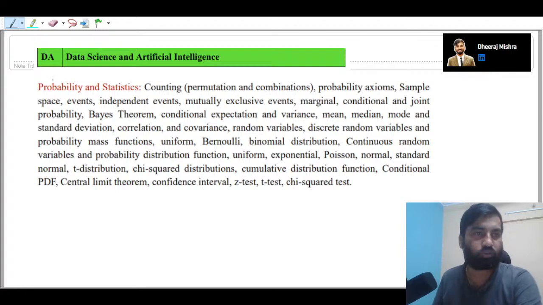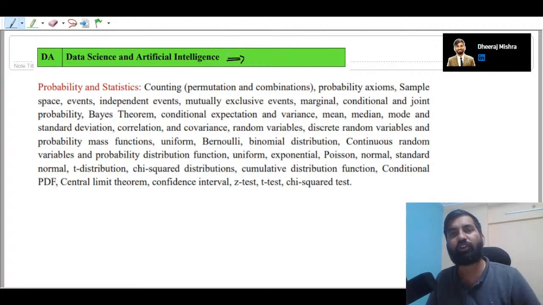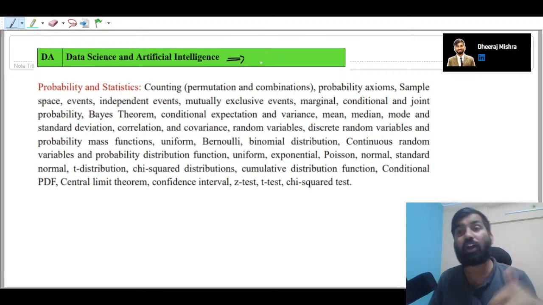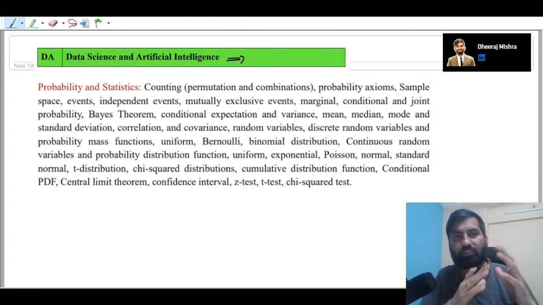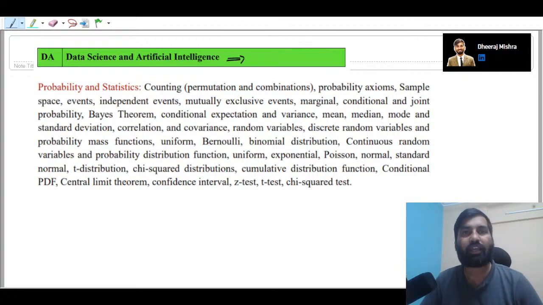Let me go through the syllabus. As you know, this syllabus is for GATE 2025 and beyond. Remember, this topic itself is a subject for GATE data science and AI, and for other branches of engineering it is also an important topic. In entire India, in fact the entire world, many people suffer from probability and statistics.